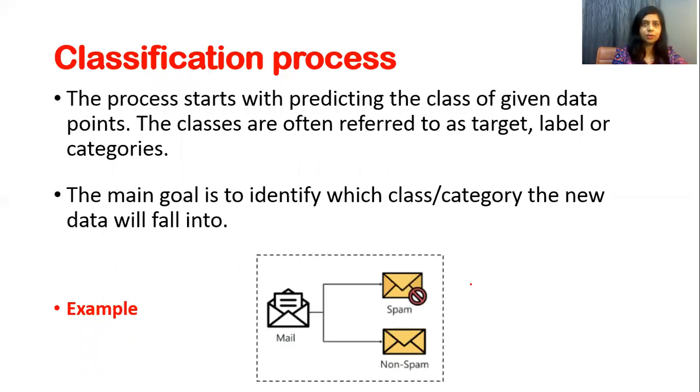Let's take one more example. What is the classification process? The process starts with predicting the class of given data points. The classes are often referred to as target, label, or category. The main goal is to identify which class category the new data will fall into. Let's take the example of our mailbox. Whenever we receive a mail, it either goes into spam or into non-spam. This is nothing but classifying incoming mails into two categories.